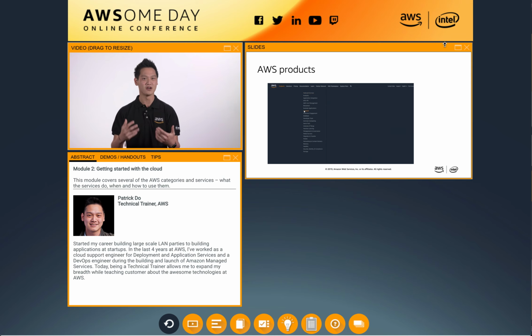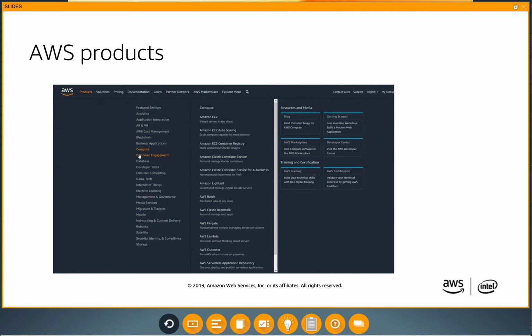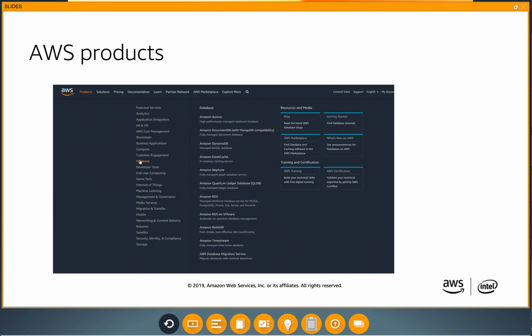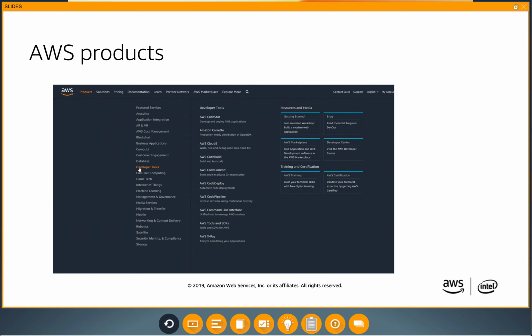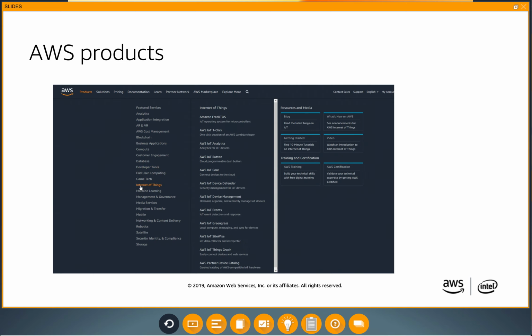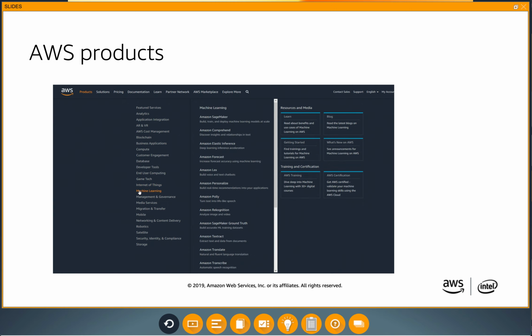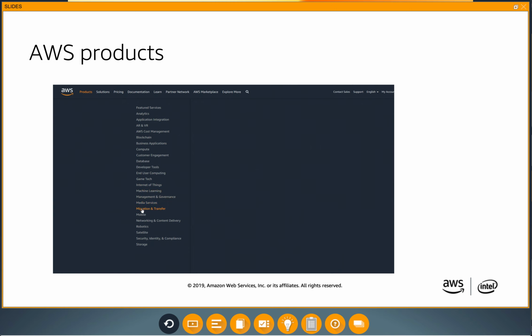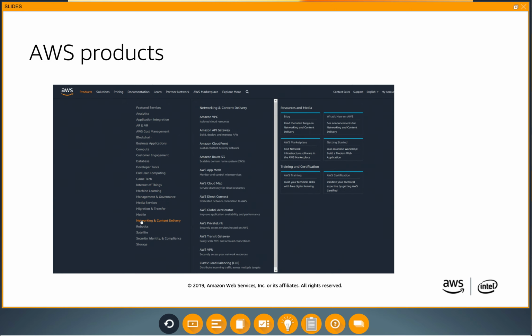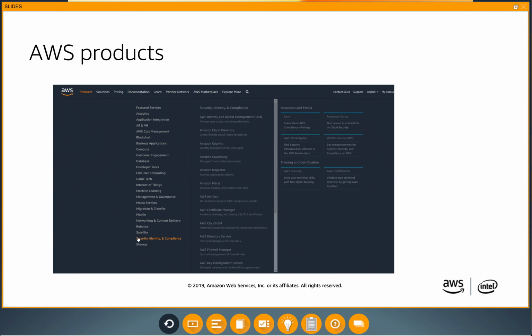Today, we have over 140 different services, ranging from infrastructure services for foundational resources such as compute, storage, and networking, to platform services for common systems like databases, analytics, developer and management tools, and security and enterprise applications. AWS provides a broad set of cloud-based products to help meet your needs.